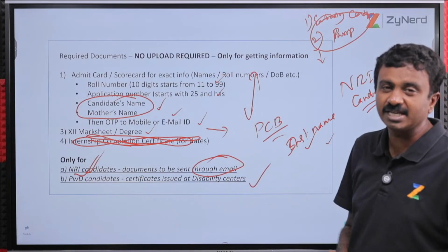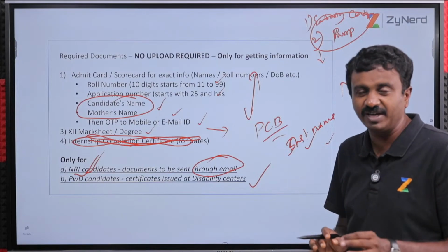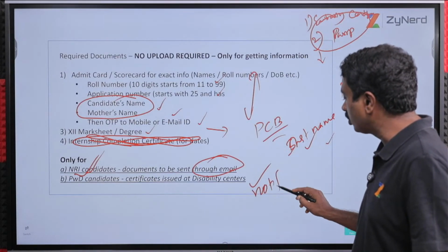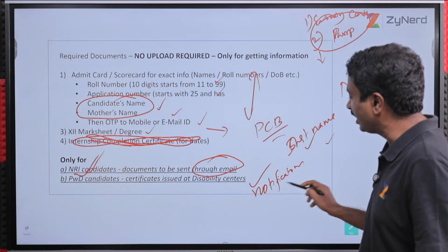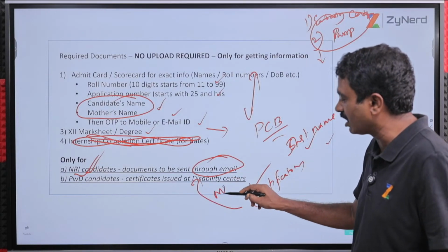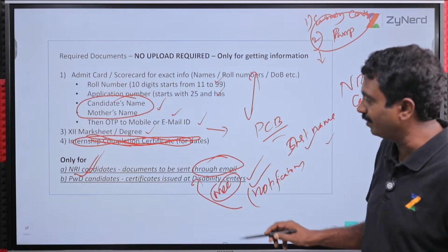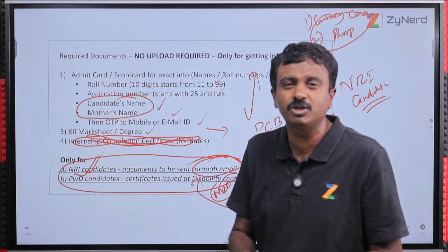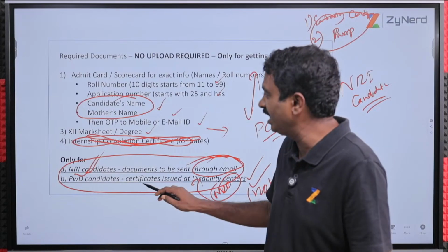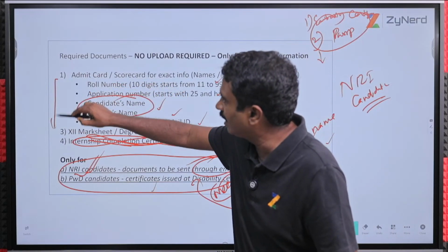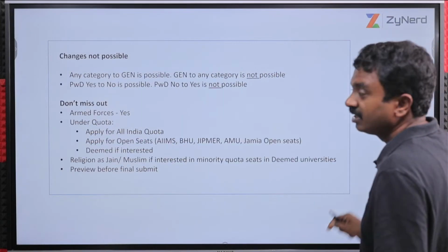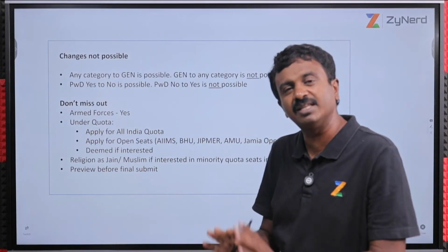PWD candidates, as of now the disability center certification has not started. You will get a notification saying you can go to these disability centers and get your PWD certificate for MCC counseling. That will also be intimated. So only these two sets of candidates will need some effort to get documents ready. Rest all of them only need admit card and 12th mark sheet, and they will be able to go in for the registration and complete the registration and then start the choice filling.